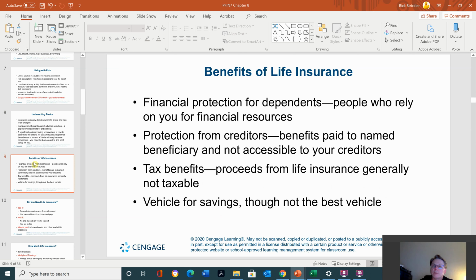The benefits of life insurance: financial protection for dependents, protection from creditors, tax benefits, because the proceeds from life insurance are generally not taxable, and a vehicle for savings, though not the best vehicle. It really isn't a very good vehicle at all.